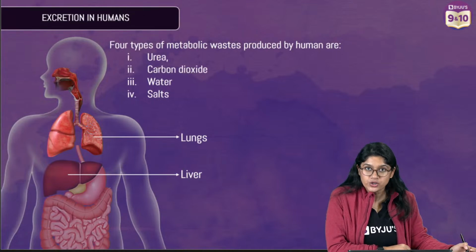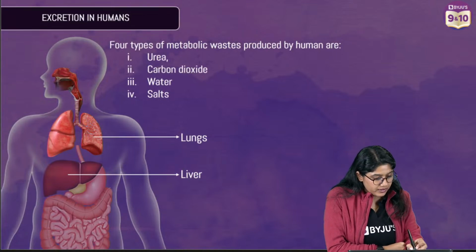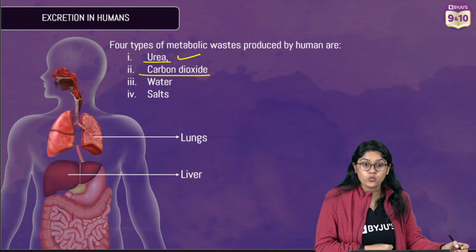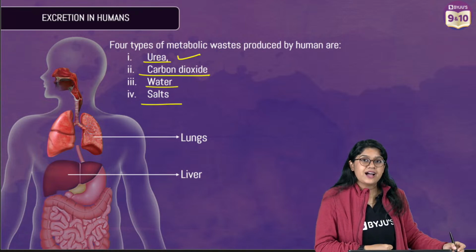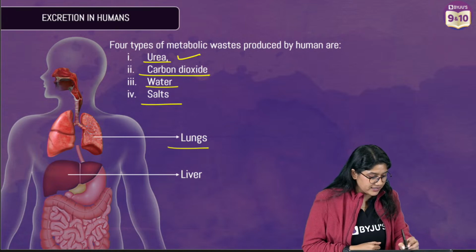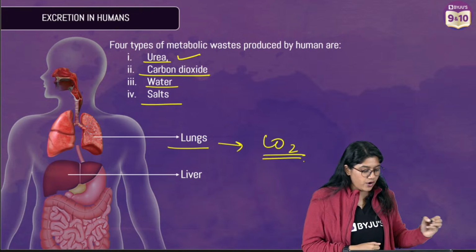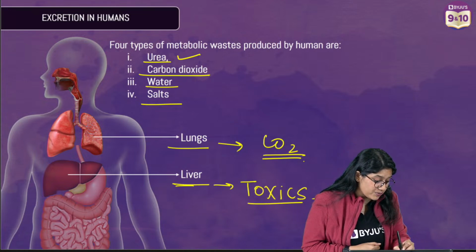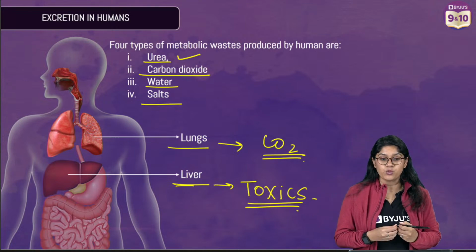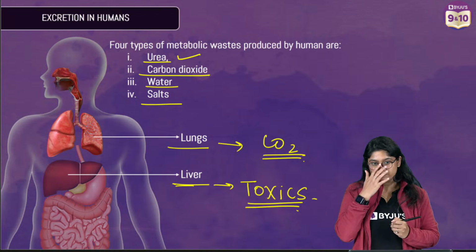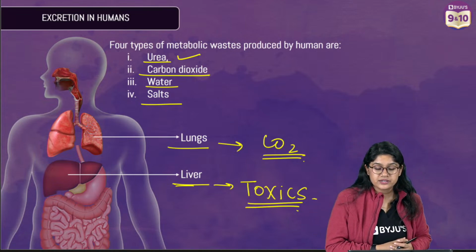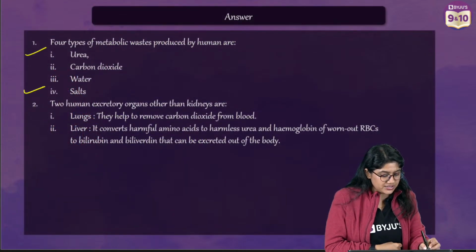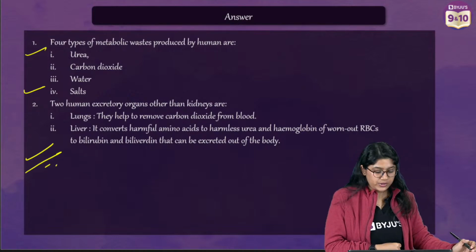Interesting answers, everyone. Very good. So urea is definitely one of them. The 4 different types of metabolic waste in our body are urea, carbon dioxide, water, and salt. Apart from our kidneys, we have lungs that help us release the carbon dioxide. And of course, we have the liver, which helps in clearing the different toxic waste material that gets accumulated in the body. Good, everyone. Please make sure to mention these things in points, and this is how you can frame your answer.